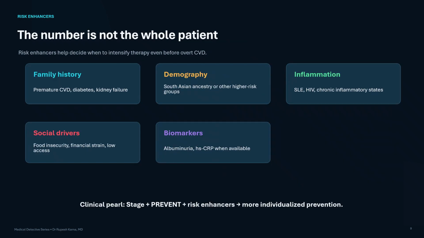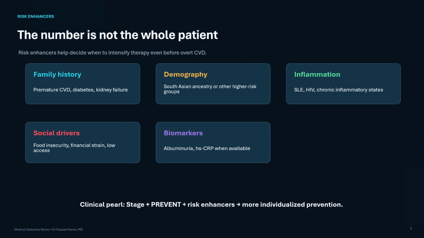The calculated percentage is not the whole patient. Risk enhancers may justify more intensive prevention when the estimate is borderline or uncertain. Examples include family history of premature cardiovascular disease, diabetes or kidney failure, South Asian ancestry, chronic inflammatory conditions such as SLE or HIV, and albuminuria.